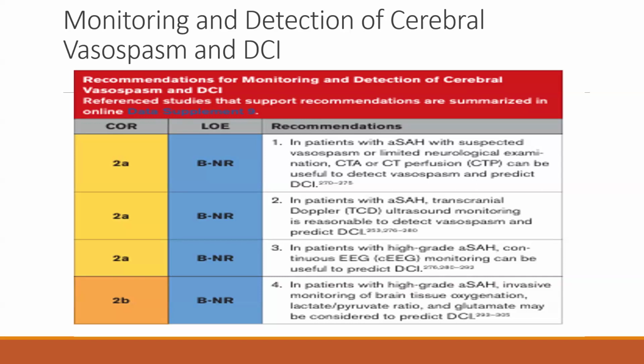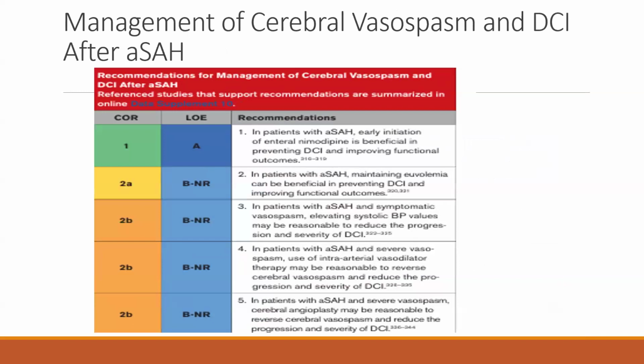In patients with high-grade SAH, invasive monitoring of brain tissue oxygenation, lactate pyruvate ratio, and glutamate may be considered to predict delayed cerebral ischemia. This has class of recommendation 2B and level of evidence B. Management of cerebral vasospasm and delayed cerebral ischemia after aneurysmal SAH.